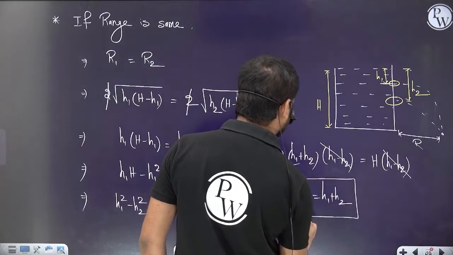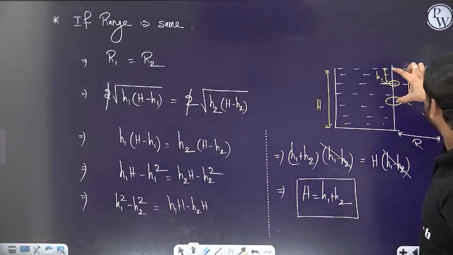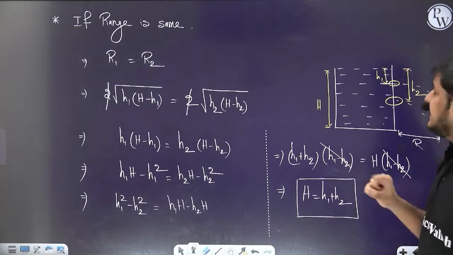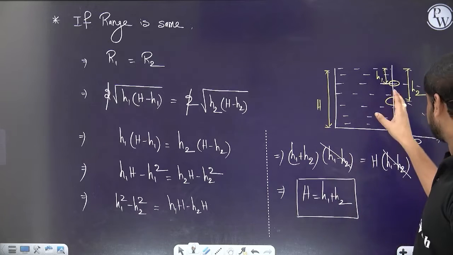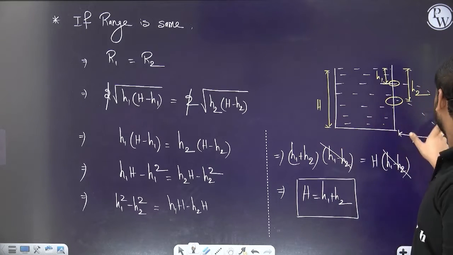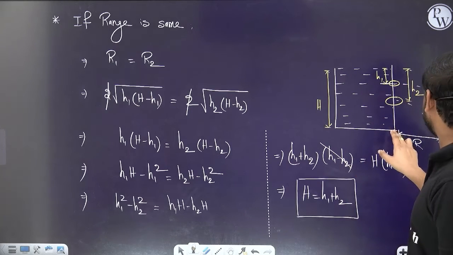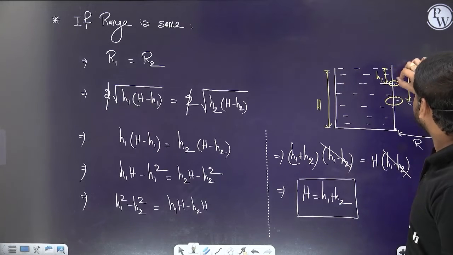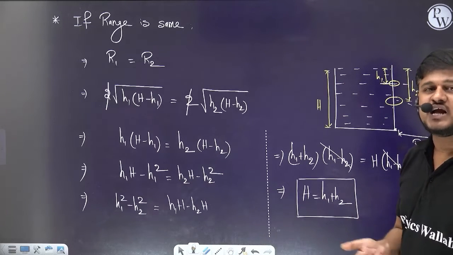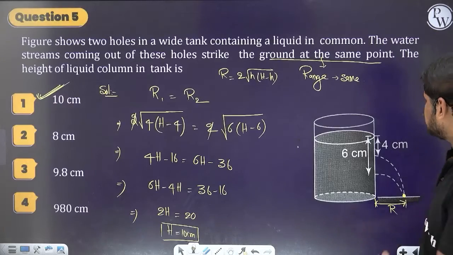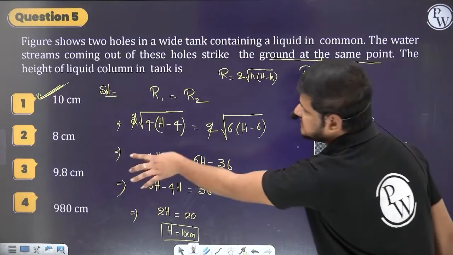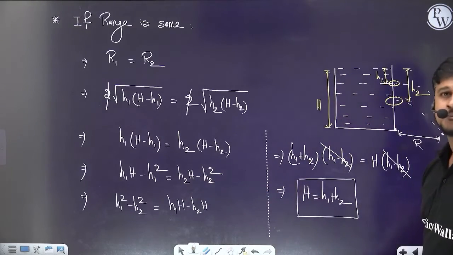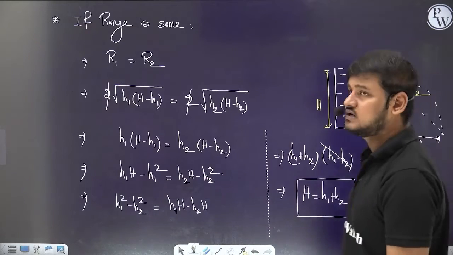So this is a trick for the last question. If two holes are made at two different heights h1 and h2, and their range is the same, meaning the liquid falls at the same point, then the total height of the container is the sum of the individual heights of the two holes. So in this question you can directly write 6 plus 4, 10 is the correct answer. You need not do these calculations. This is a general concept. Done guys? Understood everyone?